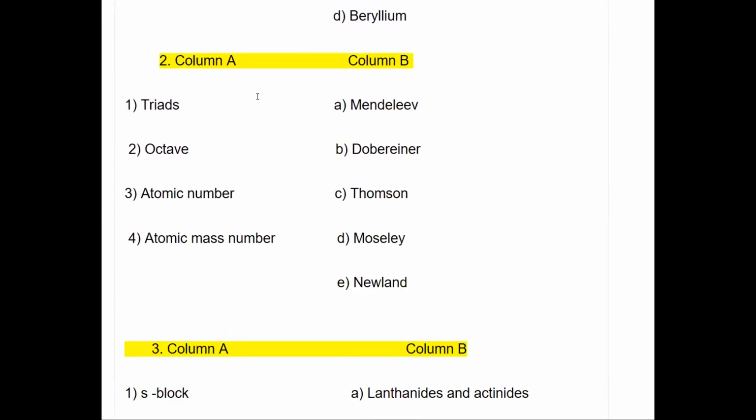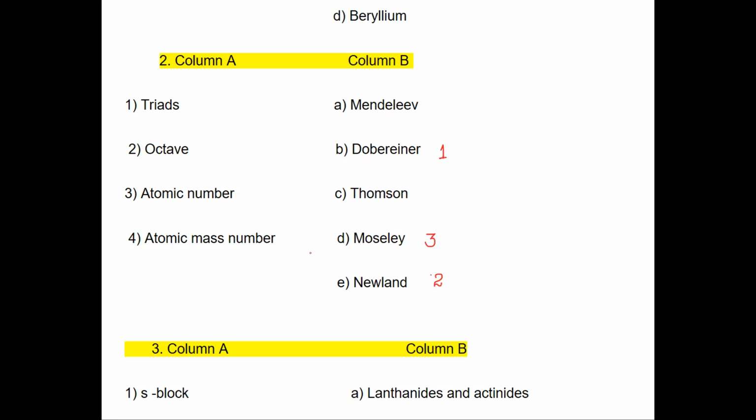Next question. Triads. We know that Dobereiner classified the elements in a group of three called the triads. So first one is Dobereiner. Second one, octave. Newlands' law of octaves. So E is the correct answer. Third, atomic number. We know that Moseley classified the elements on the basis of atomic number. He arranged the elements in the increasing order of atomic number.